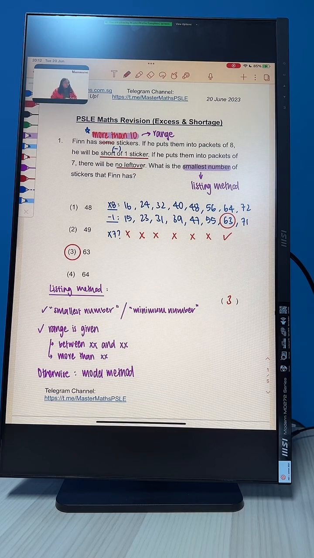Okay, the rest of you good? All right, so our final answer for this question is option 3, which is 63. Okay, any questions so far? All right. Okay, I'm going to explain one more time. For those of you who are done and you have the worksheet, you can go ahead and try the next one.